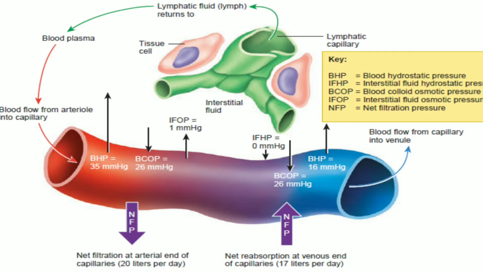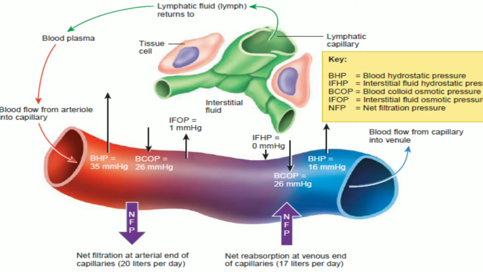The pressure that is exerted by the water in the blood plasma against the blood vessel wall is called the blood hydrostatic pressure, BHP. The BHP is about 35 mm Hg at the arterial end of the capillary and about 16 mm Hg at the venous end of the capillary. The blood hydrostatic pressure pushes the fluid out of the capillaries into the interstitial fluid.